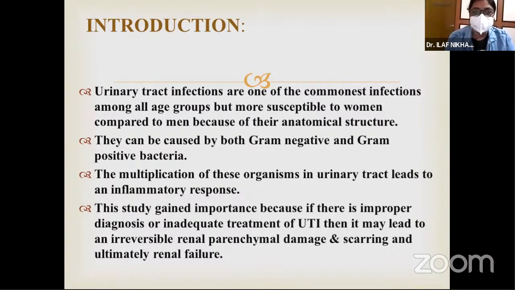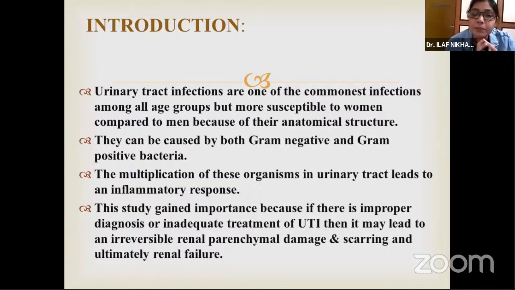Introduction: urinary tract infections are one of the commonest infections among all age groups, but women are more susceptible compared to men because of their anatomical structure. They can be caused by both gram-negative and gram-positive bacteria. The multiplication of these organisms in the urinary tract leads to an inflammatory response. That is, the patient may present with fever and chills.